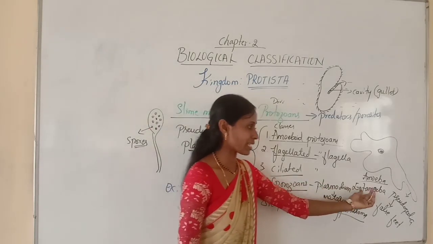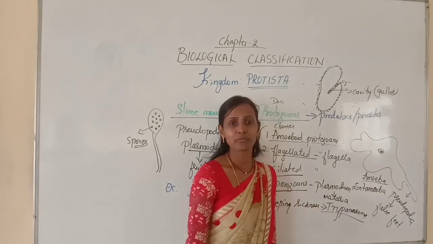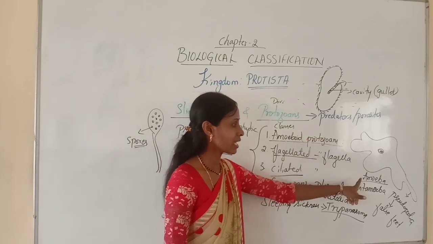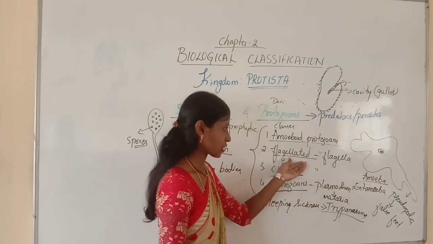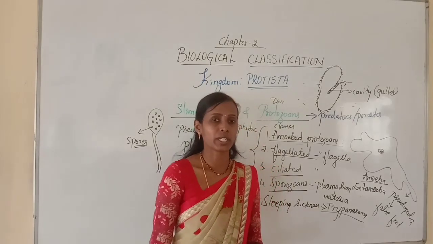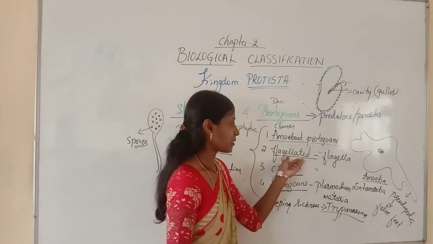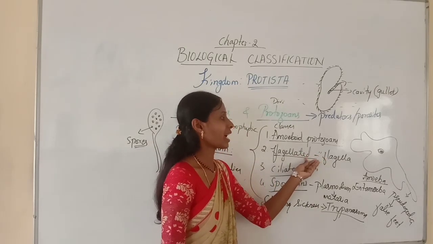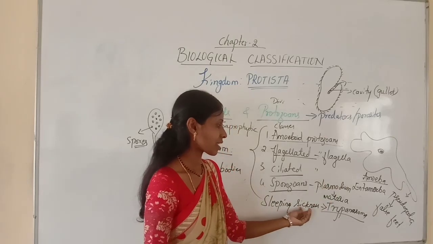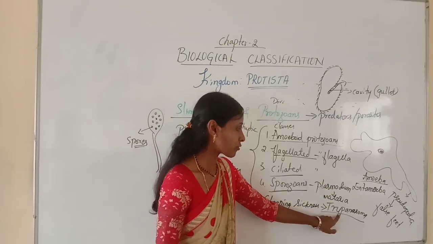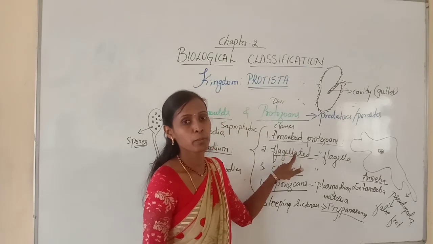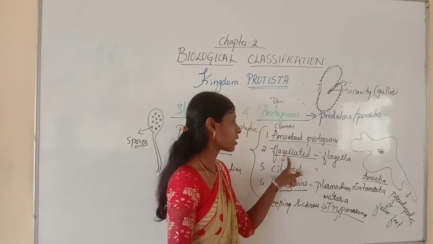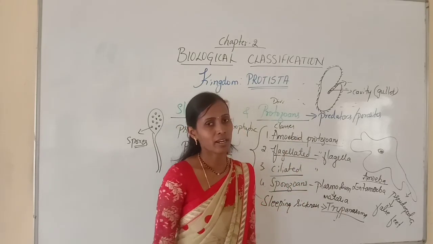Some are parasitic, for example Entamoeba. And marine forms have silica shells over their surface. So examples for amoeboid protozoans are Amoeba and Entamoeba. Next, flagellated protozoans. These are usually parasitic forms, and flagella is the locomotory organ. They cause a disease called sleeping sickness, caused by Trypanosoma. So Trypanosoma is the example for flagellated protozoans. You must write the examples for all these classes. Remember, the flagellated protozoan example is Trypanosoma.